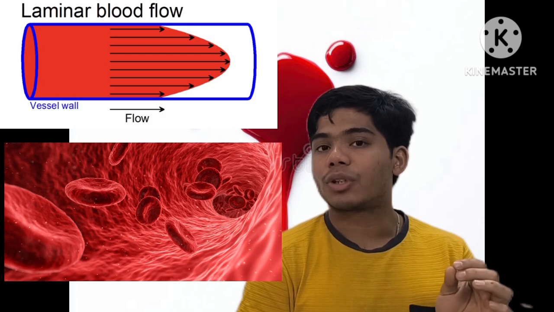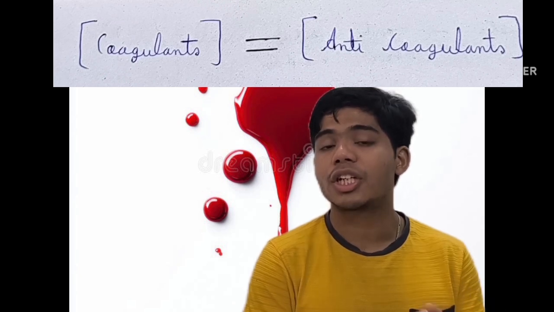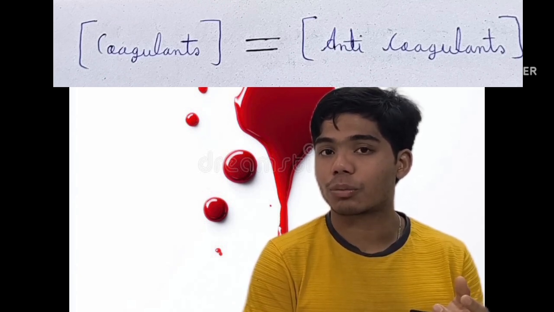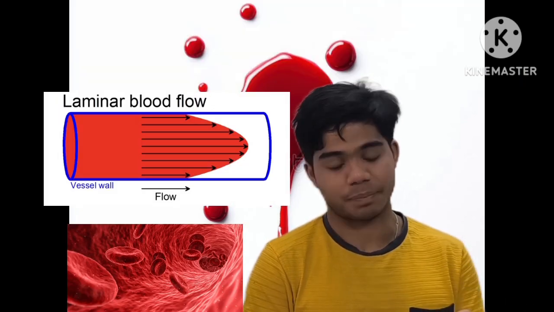As a result, no abnormal blood clot formation occurs, and the normal laminar blood flow is maintained as no abnormal clot formation is done. So simply remember that in a normal physiological process, since the concentration of coagulants is equal to the concentration of anticoagulants, no abnormal blood clot formation occurs, and the normal laminar blood flow is maintained.